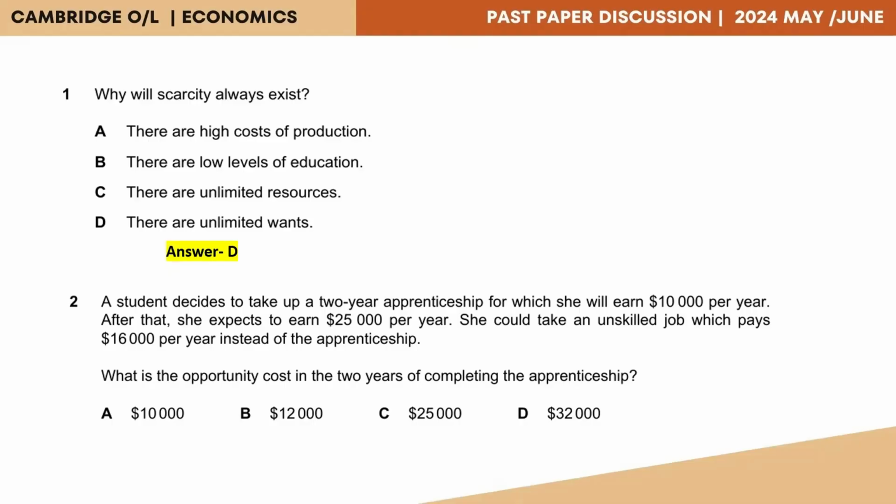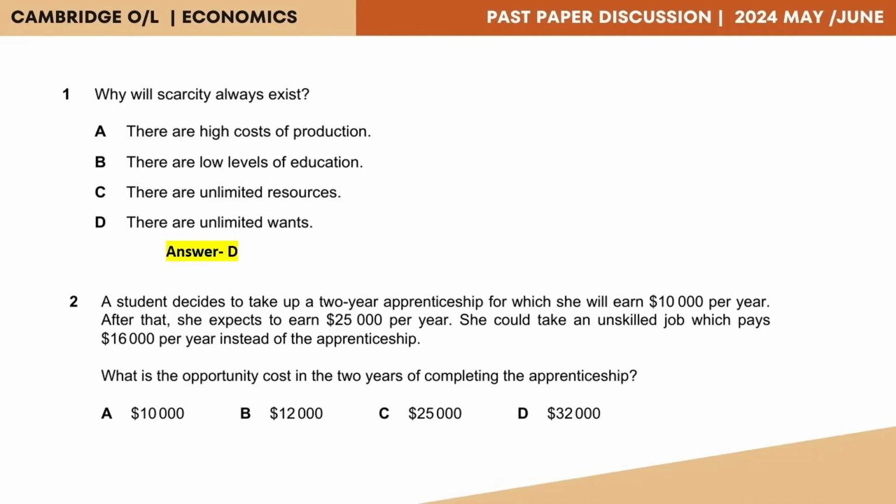Now, in this question you need to identify that the student has two options. One option is to complete a 2-year apprenticeship period. Option 2 is to take up an unskilled job. The question being asked is the opportunity cost of doing the apprenticeship. In other words, when the student selected the apprenticeship, what did she forego? If she selected the apprenticeship, the option that she forewent would have been the unskilled job. So if she had taken up the unskilled job, the job would have paid her $16,000 per year.